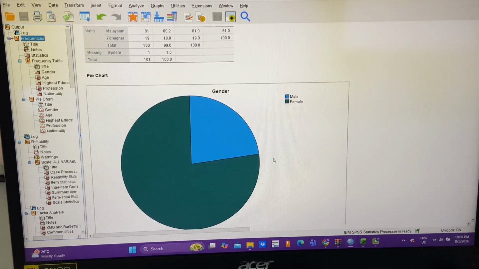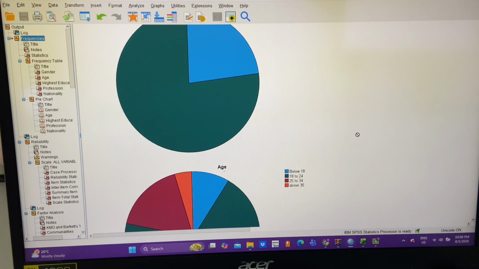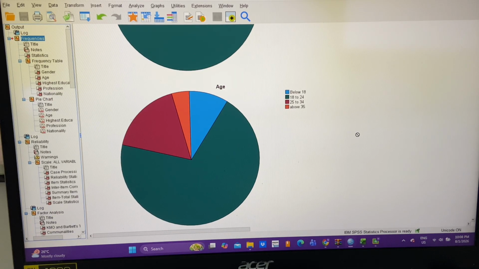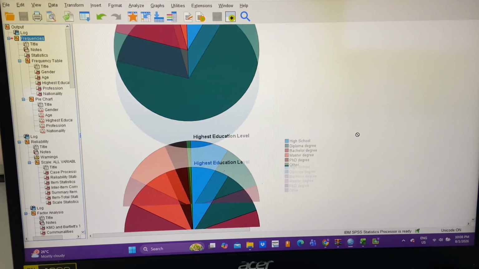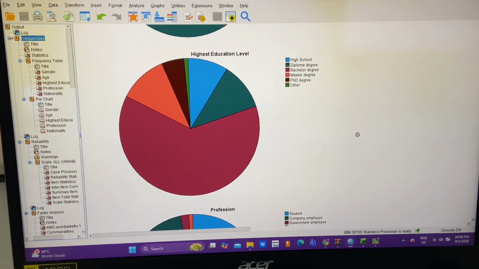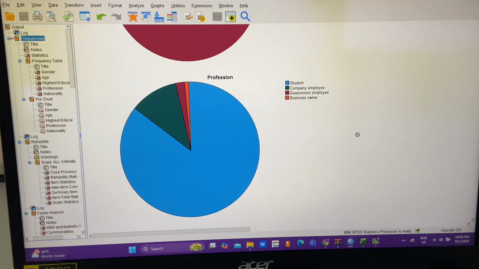And here are the pie charts. These pie charts visually represent the frequency distribution of the demographic variables. They help to clearly illustrate the proportion of respondents in each category. From the charts, it can be observed that certain categories such as females, students, and young adults make up the majority of the respondents.